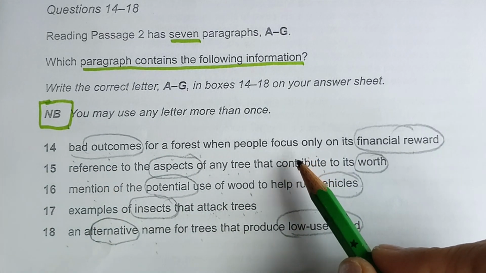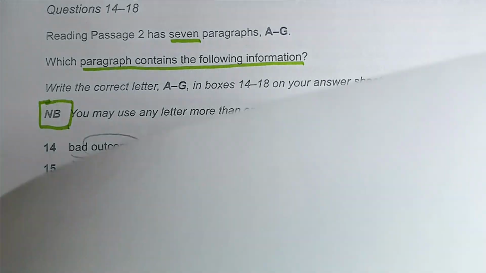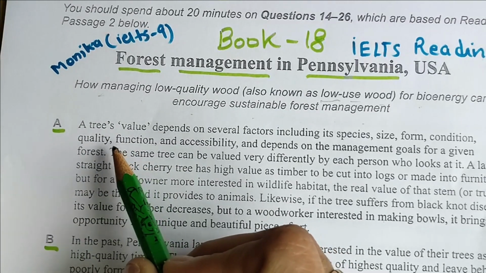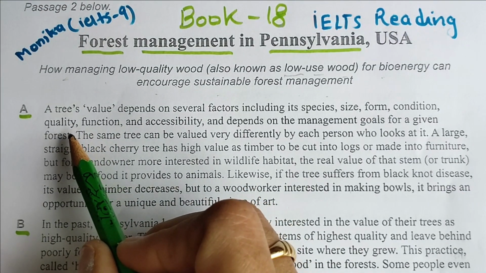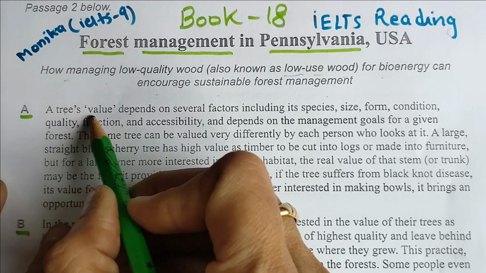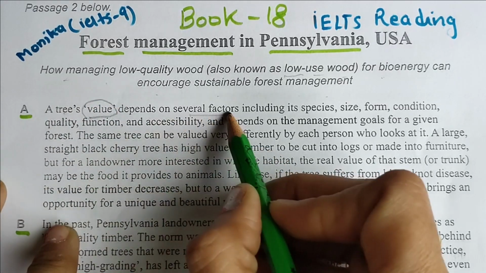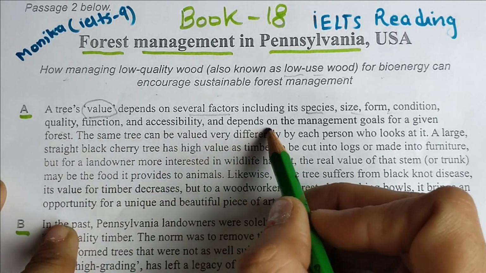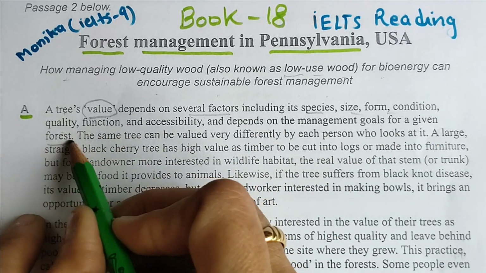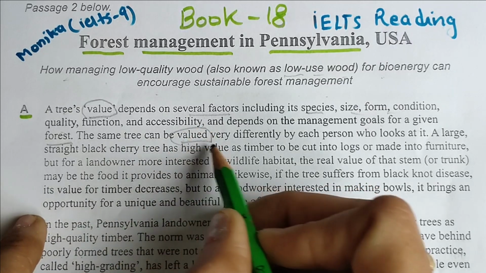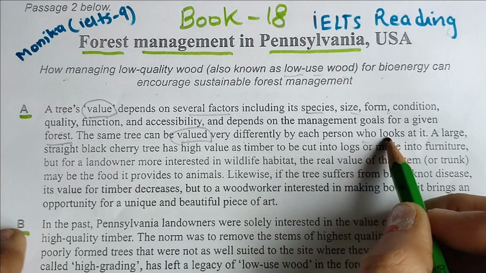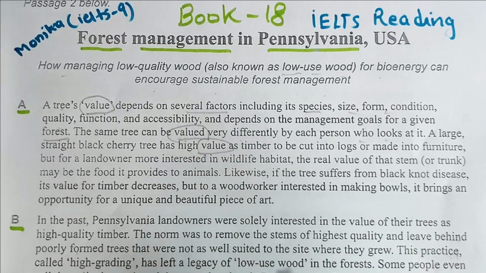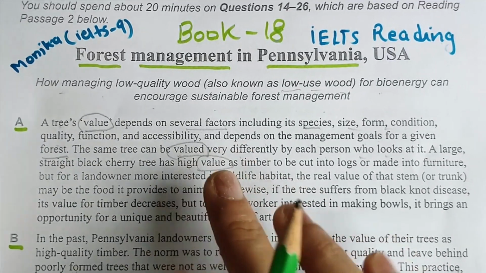Now straight away I will just start reading this A paragraph. You also do it with me. A tree's value, worth, depends on several factors including species, size, form, condition, accessibility, and depends on the management goals for a given forest. The same tree can be valued, again worth, very differently by each person who looks at it. A large straight black cherry has high value. So everything is just denoting towards the point here.